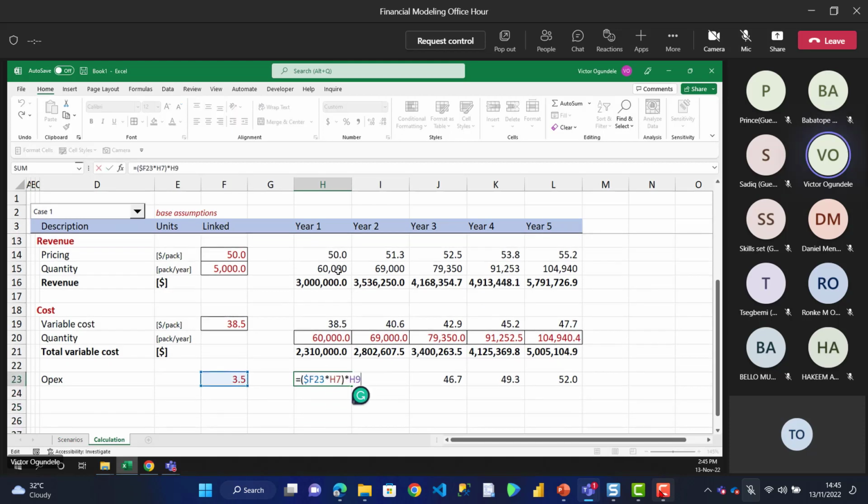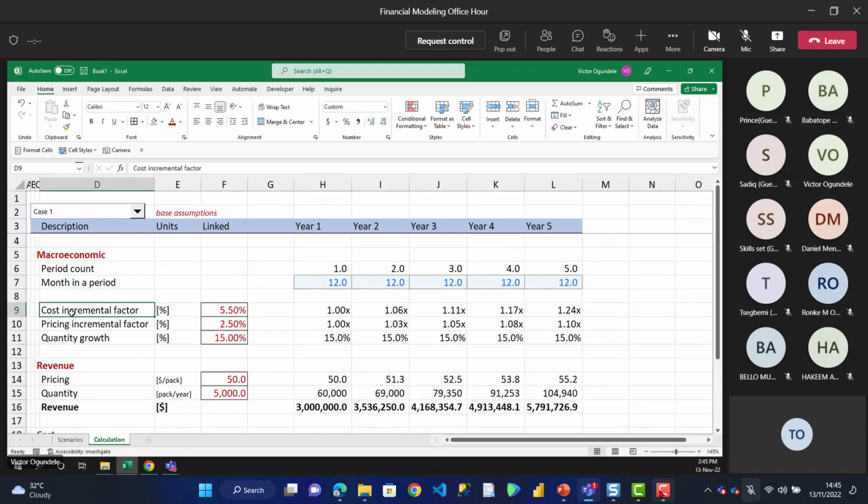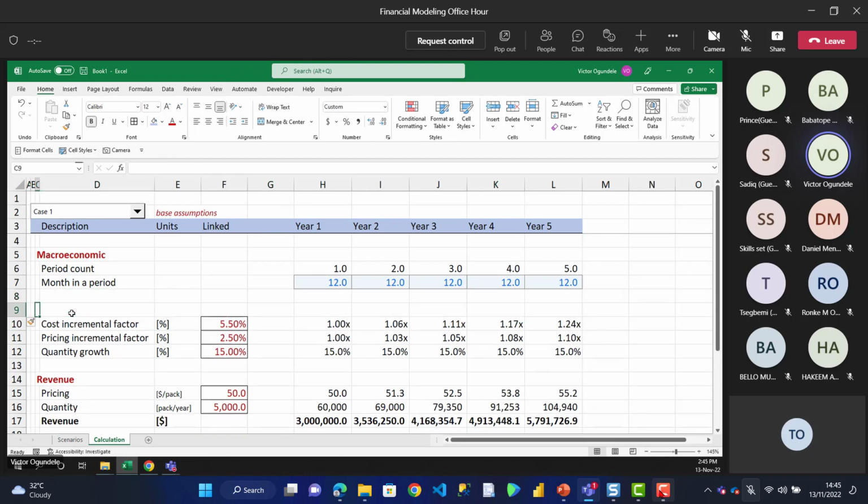So remember, this is in millions. So we need to multiply this by 1 million. You could decide to type that 1 million somewhere as a single input cell. I think that's what we should do. I don't like doing all this. I don't like typing inside my formula. So I'll call this divisibility. Let me just put this in my input cell style.